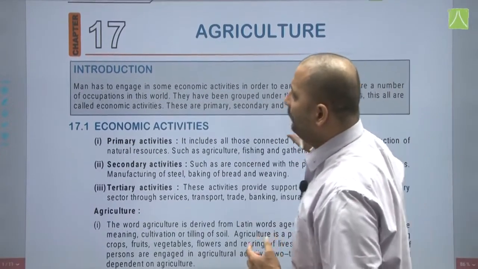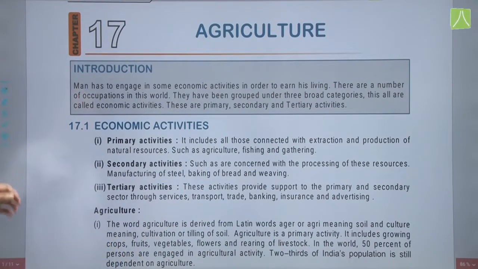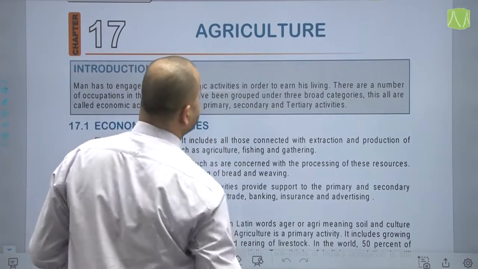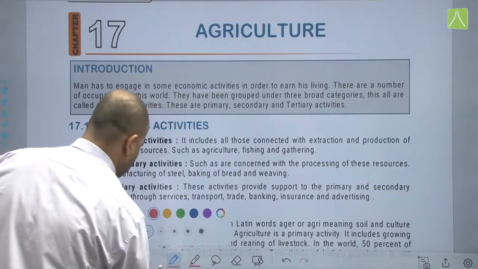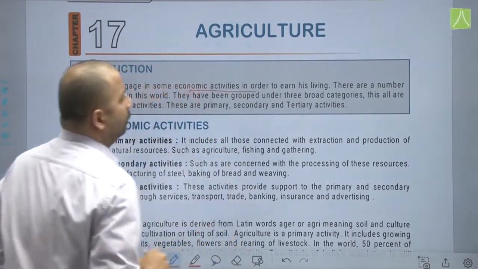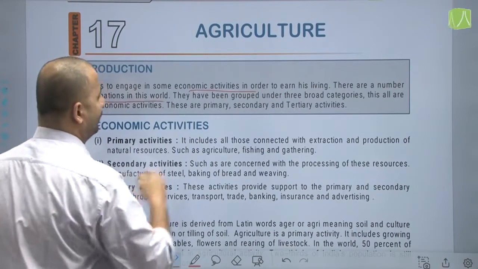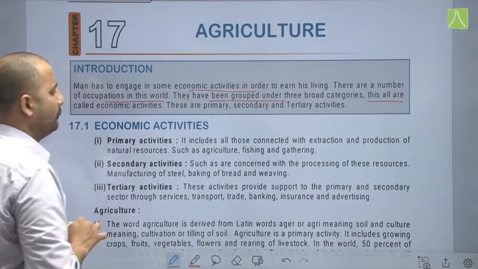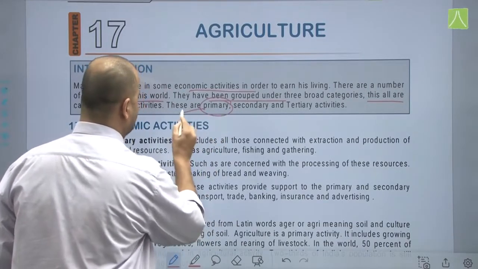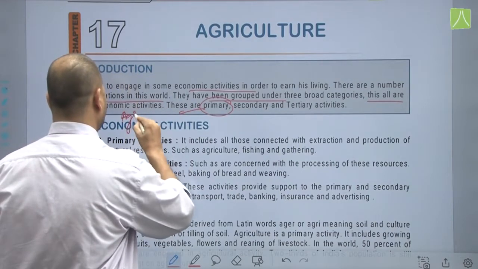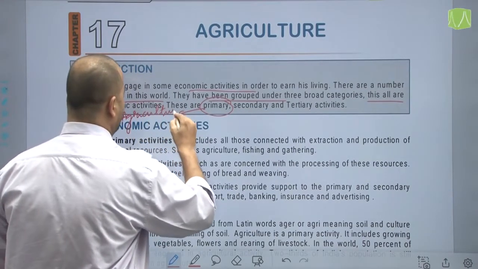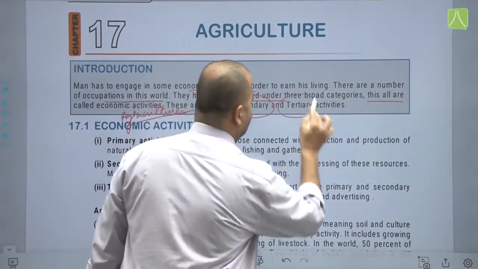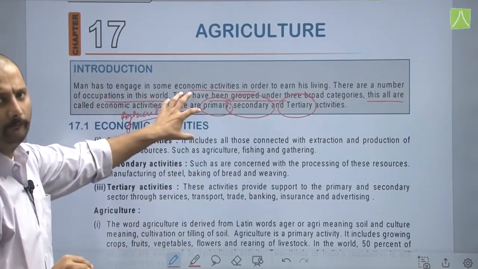Now first point here, that is the introduction part. Man has to engage in some economic activity in order to earn his living. There are a number of occupations in this world and they have been grouped under 3 broad categories, and these are all called economic activities. So first one is primary activity, that is concerned with your agriculture. Now in the geography portion of class 8th, you will be looking at these 3 economic activities. That is primary sector, we will be looking at agriculture.